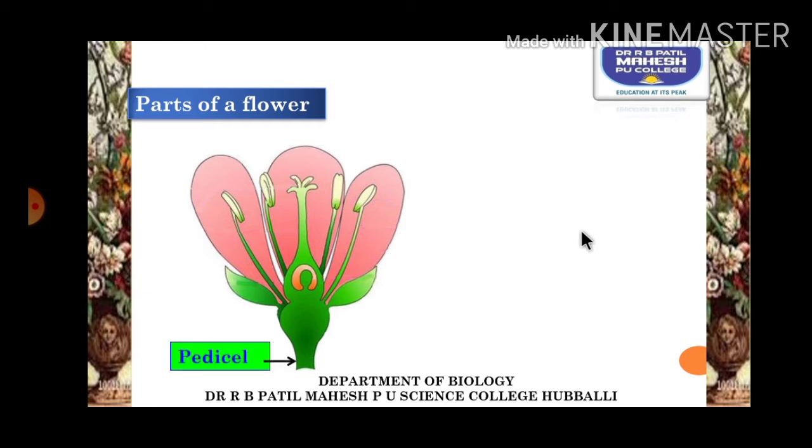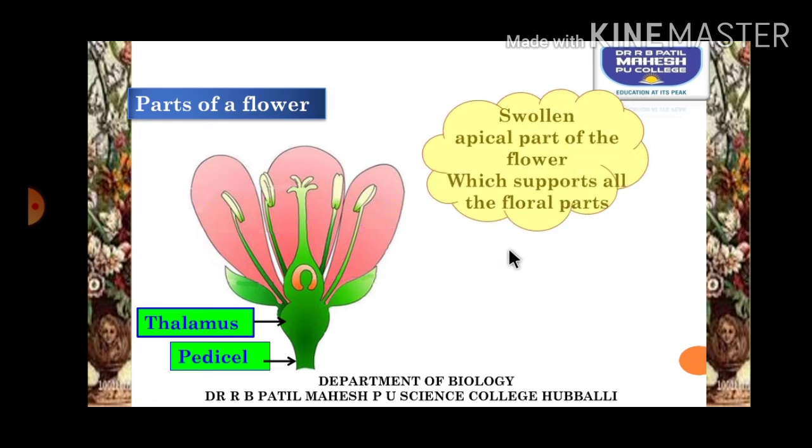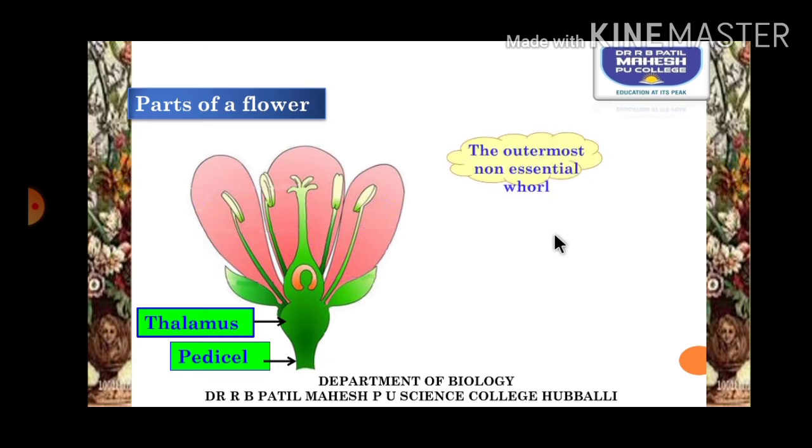So the flower is made up of a stalk with which we usually hold it, and that stalk of the flower is called the pedicel. This pedicel may swell or become a flattened structure and acts as a platform for the arrangement of different whorls of the flower, and that structure is called the thalamus. Based upon its shape, it is named variously. A swollen apical part of the flower which supports all the floral parts is called the thalamus. It can also be called a torus in a few plants, and can be called a receptacle.